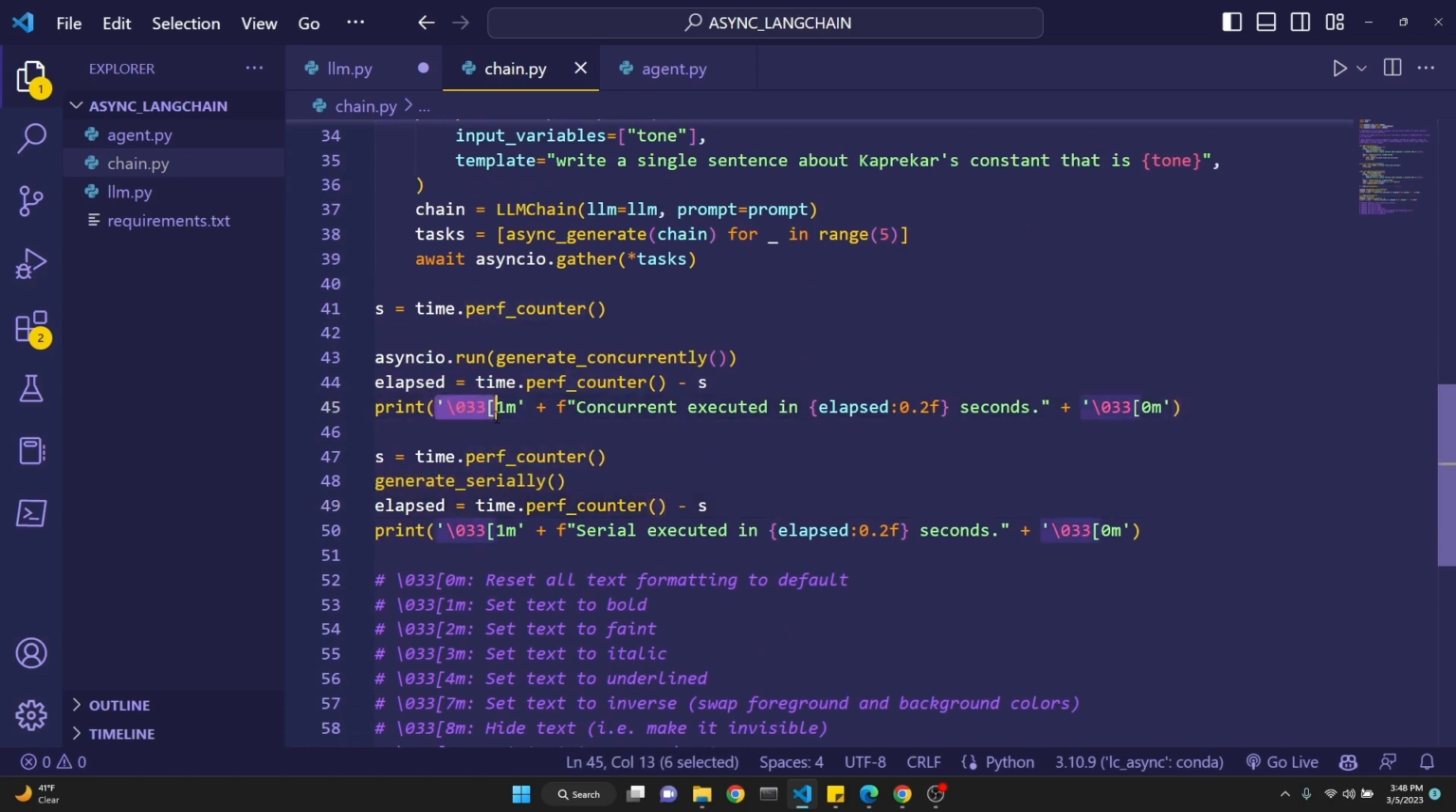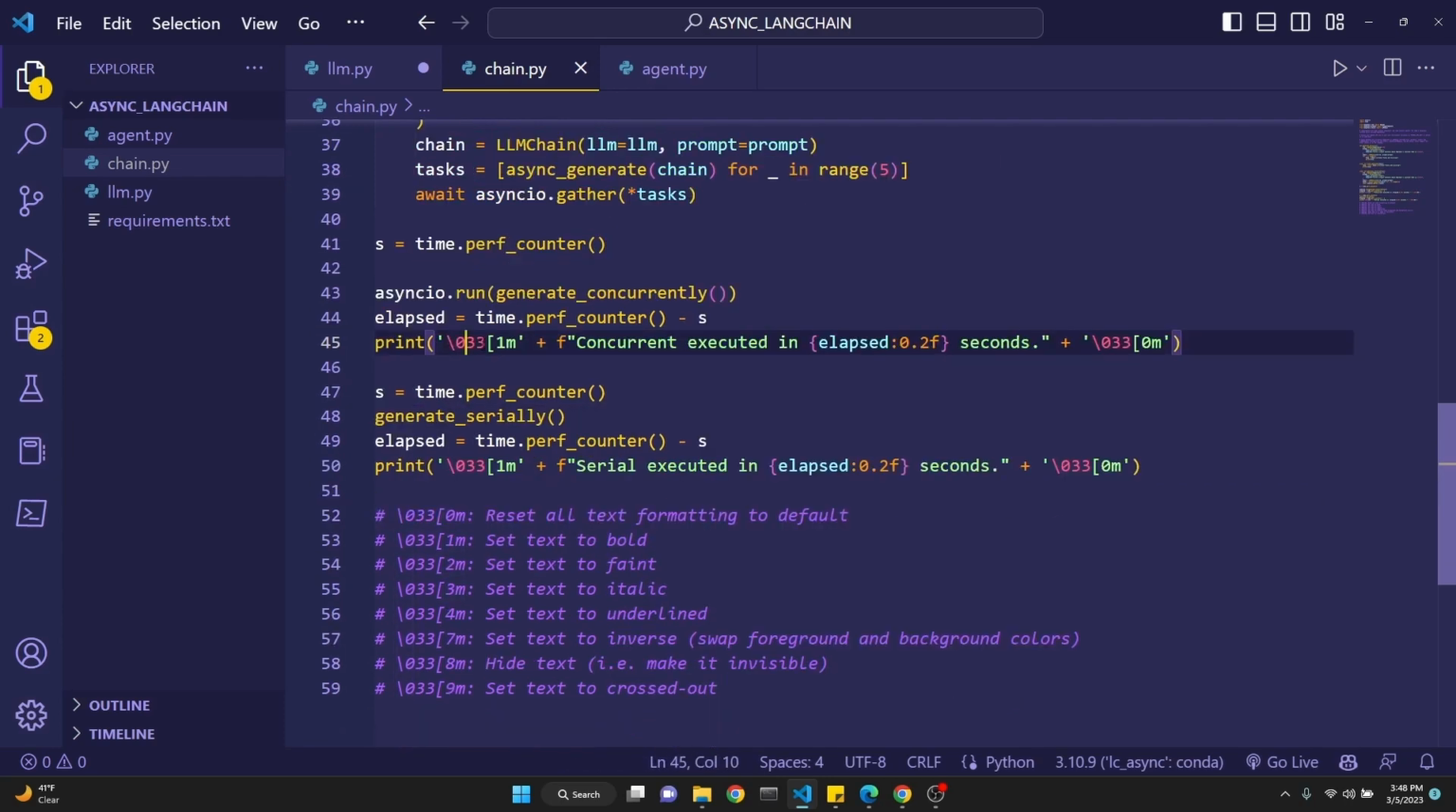Here I just want to mention a few little bonus points. As you see, there's some complex looking syntax in the print function. It turns out that this \033 and 1m is to actually format the text that is printed.